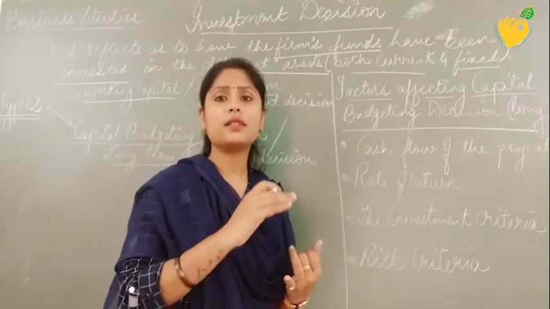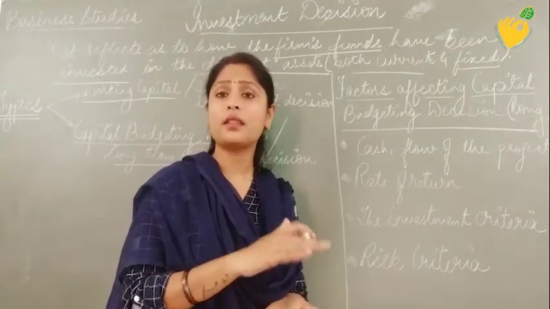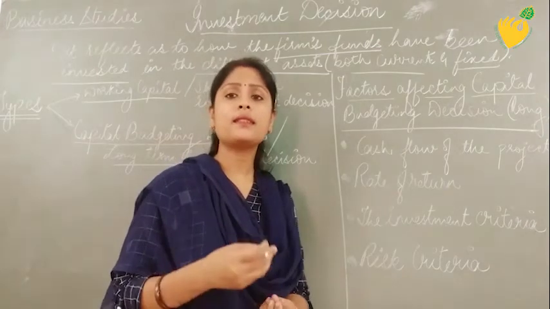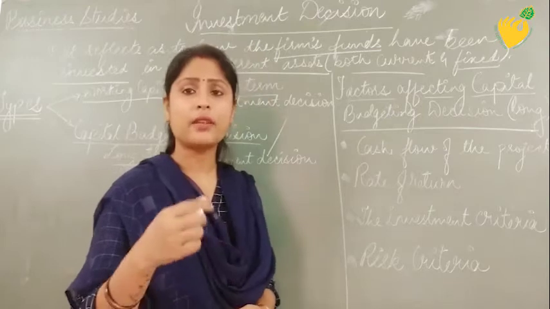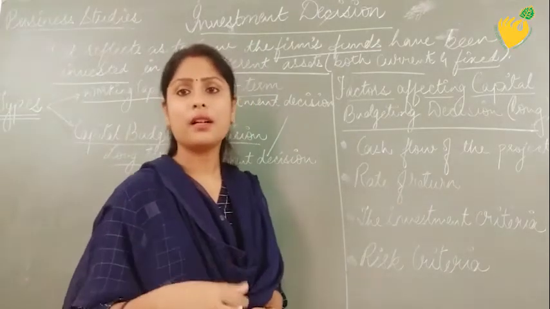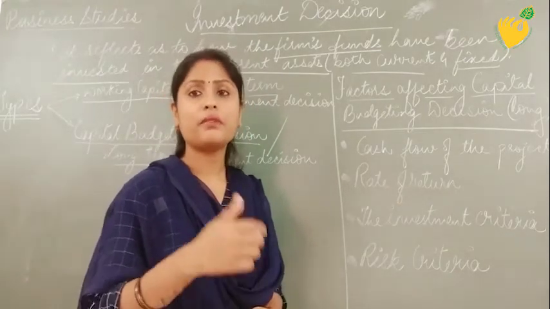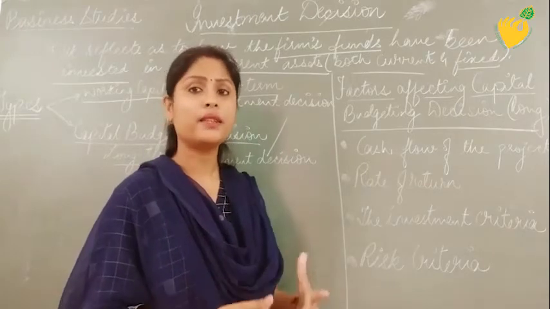He has done all the calculations. He has checked all the parameters. He has seen all the drawbacks and risk factors which may occur. He has even seen what the return is going to be after doing this investment.